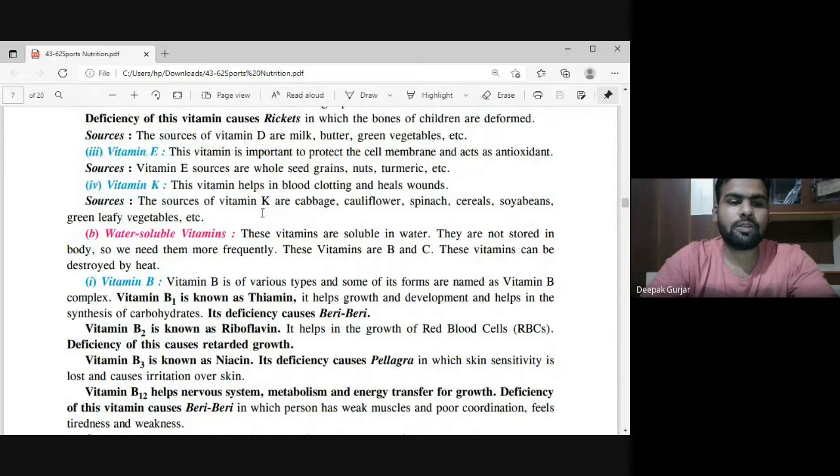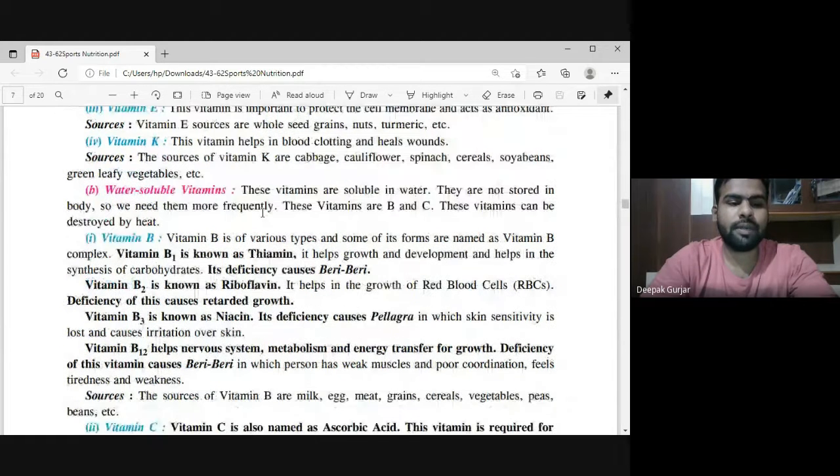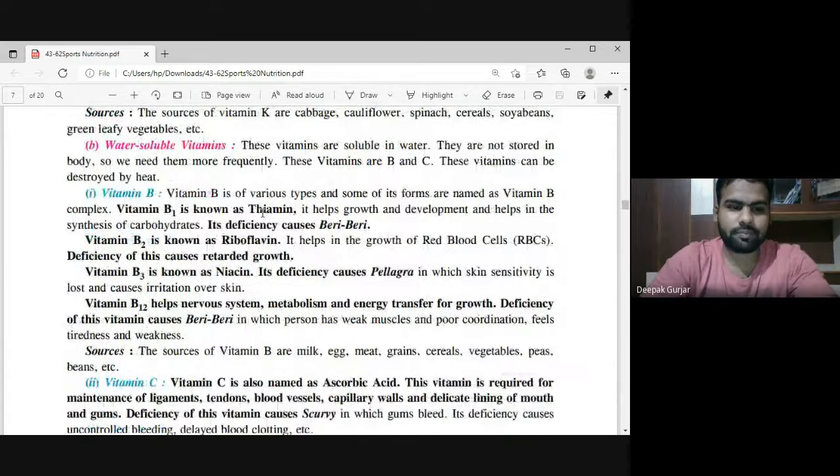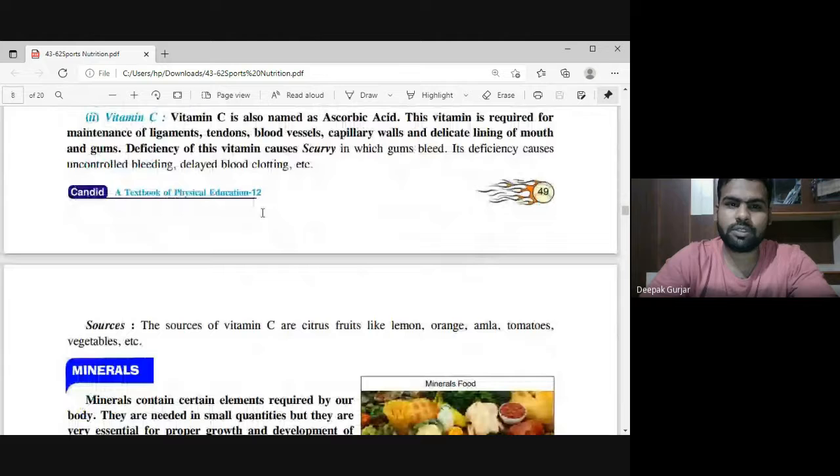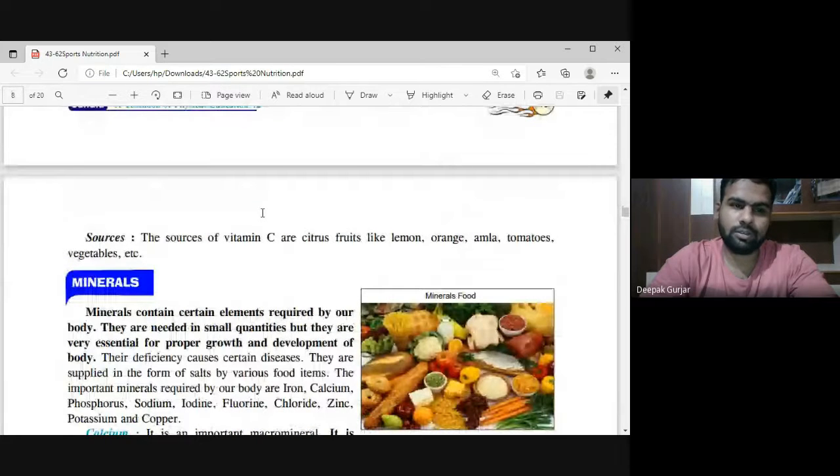Right, children? In vitamin B complex, there is vitamin B1, which is thiamine, vitamin B2, which is riboflavin, vitamin B3, which is niacin, and vitamin B12, which helps us maintain our nervous system, metabolism, transfer of energy and growth. Deficiency leads to beriberi. What is beriberi? Beriberi is related to weak muscles, poor coordination, tiredness, etc. Vitamin C is called ascorbic acid, and all the citrus fruits, all the sour fruits, have vitamin C. Its deficiency leads to scurvy. So till there we had done all those things.